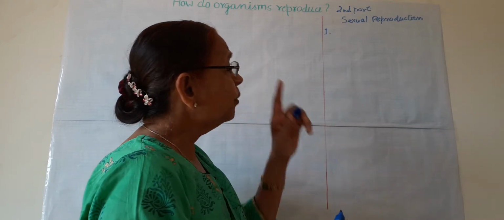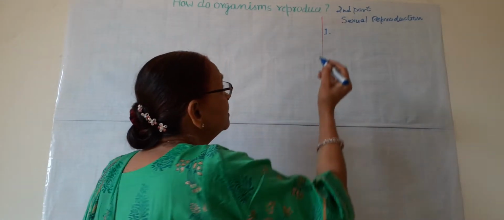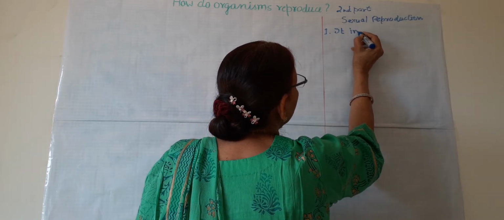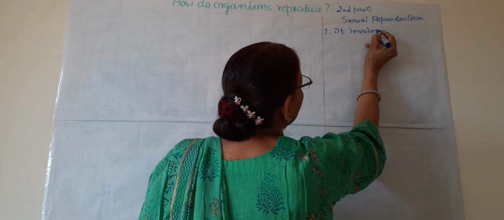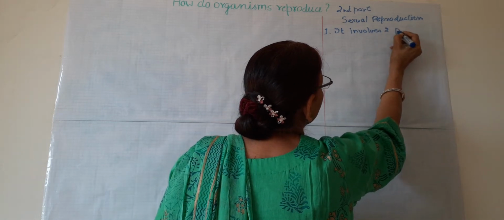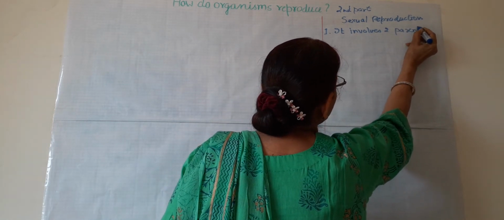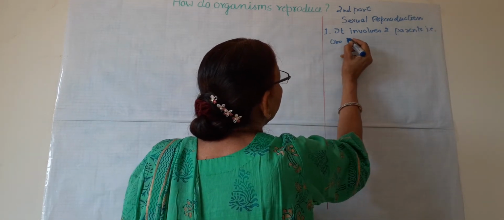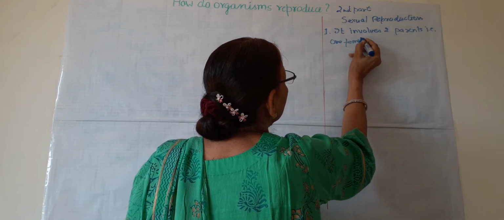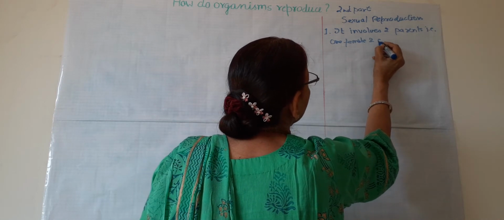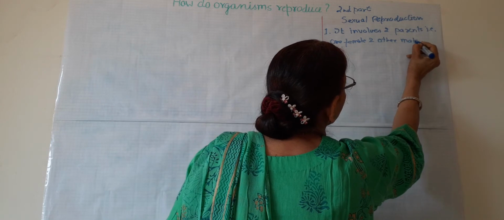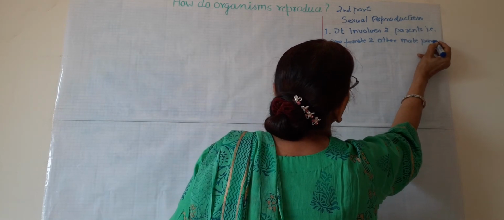The first most important point is that sexual reproduction involves two parents. That is, one female parent and the other male parent or male individual.